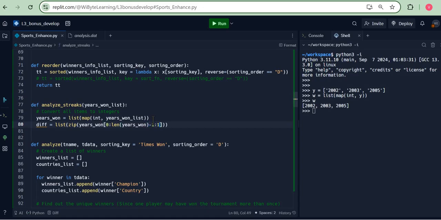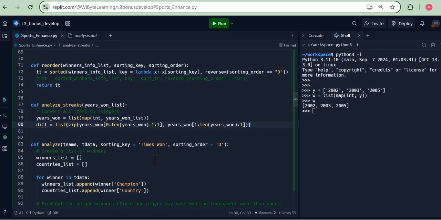In steps of 1, and comma years1. So this comma has to be inside, 1 to len of years1 in steps of 1. Now this, like I said, basically we're trying to find the first difference. So this has to be done carefully. This is for the zip. I'm going to convert this to a list.